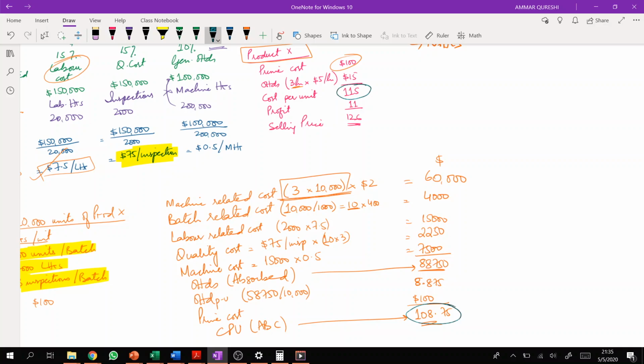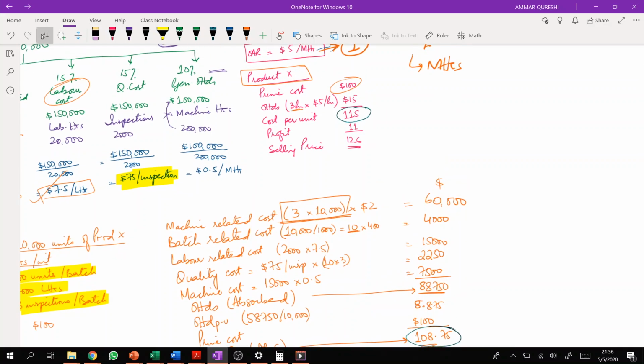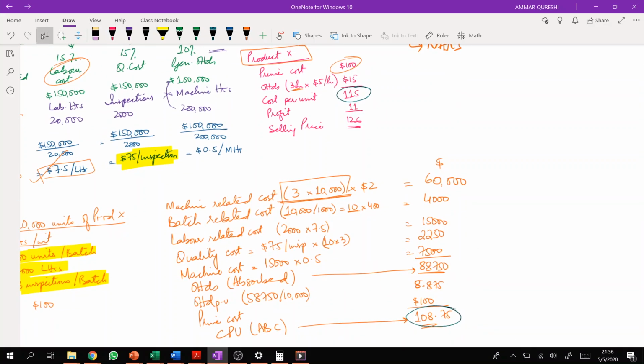See, activity based costing is obviously a more reliable option, right? Why? Because in activity based costing, we distribute all overheads by using multiple activity levels. It's a more realistic way of distributing the overhead. So instead of distributing all overheads on the basis of just one single cost driver, we have made 5 groups and we distributed all overheads on the basis of the activity level which is suitable to that particular group, right?